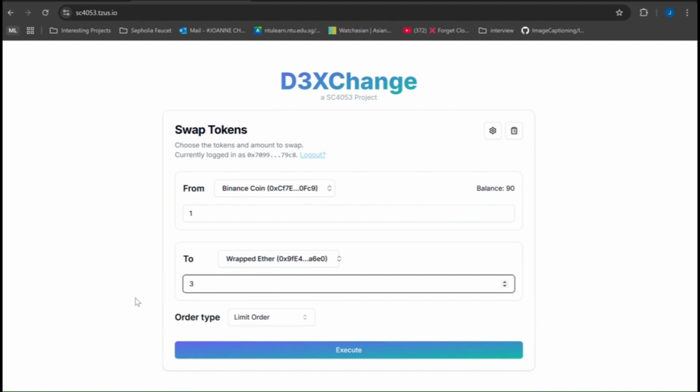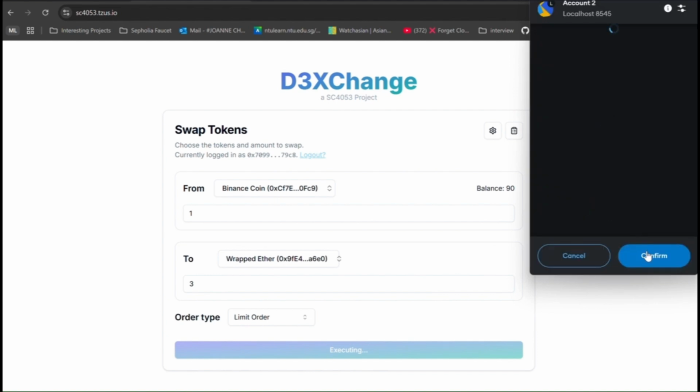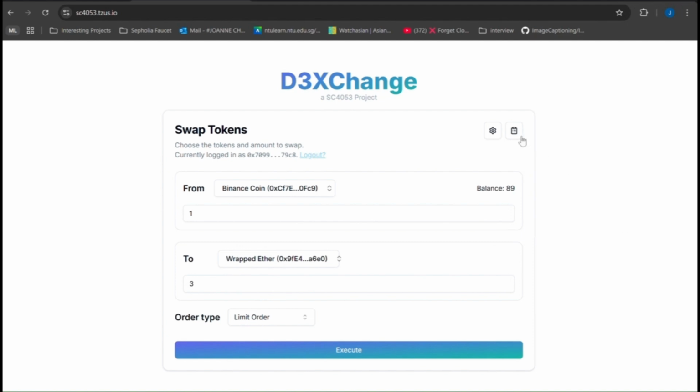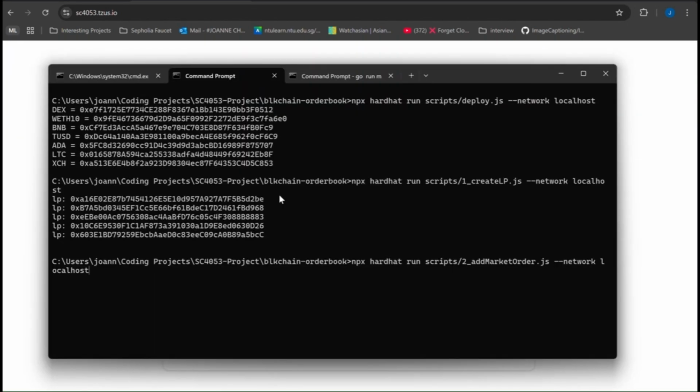And as shown, the market price for this trade is 3.96. However, I want to place a limit order which has the price of 3. And since the price of the limit order is below the market price, it will not be executed immediately. As seen here, we have one active order.